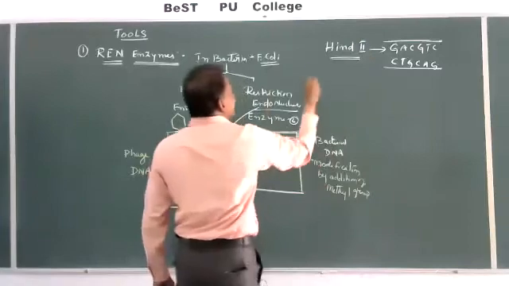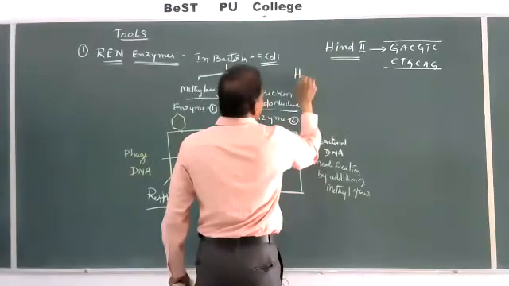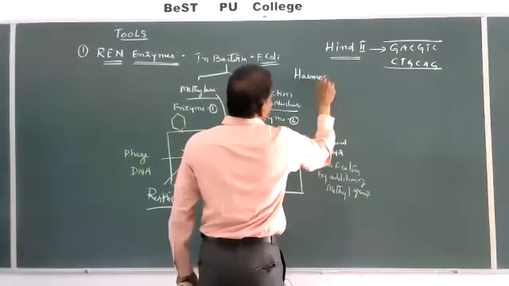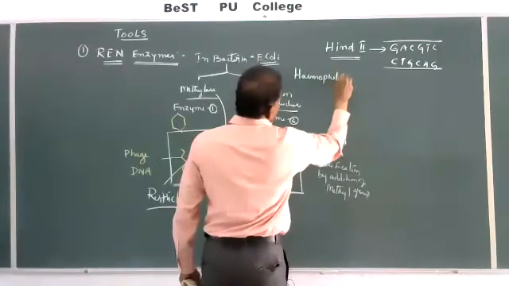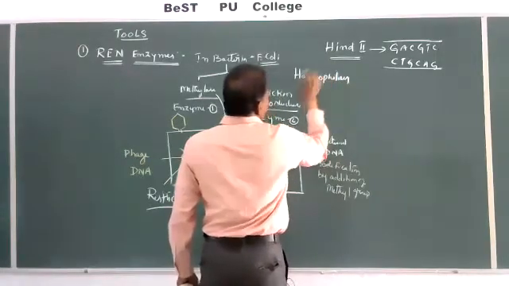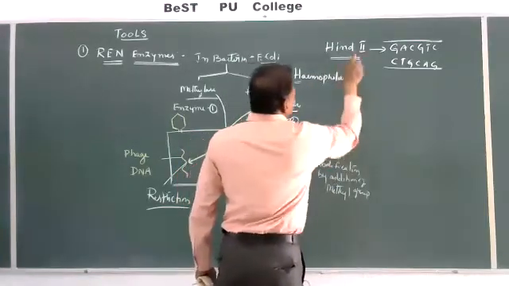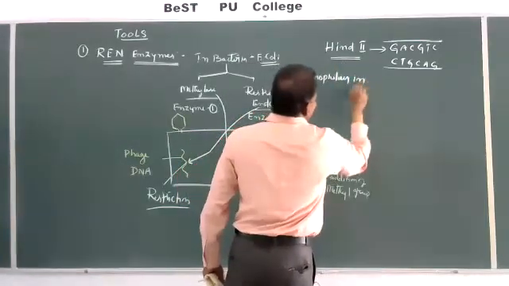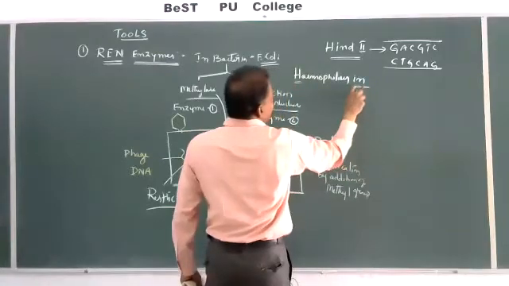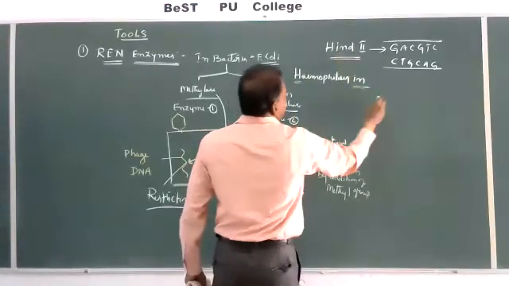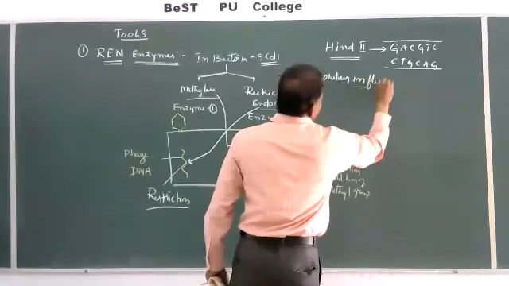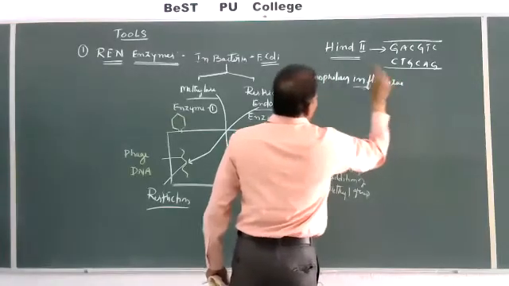It was the first enzyme. Its name is from Haemophilus: H is the genus name, Haemophilus; in, the first two letters of the species, influenzae.